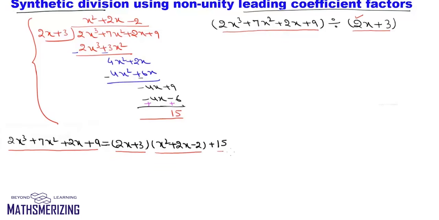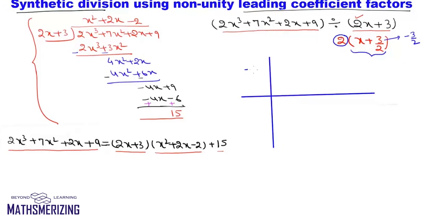Now we'll try and solve the problem using synthetic division. First I'll look at the factor. For this factor, what I'll do is take this 2 out and write it as x plus 3 by 2. For a moment I'll keep this 2 aside. I'll use synthetic division using x plus 3 by 2. Now when the factor is x plus 3 by 2, I'll need to use minus 3 by 2. So now I'll draw the lines. I'll write here minus 3 by 2.